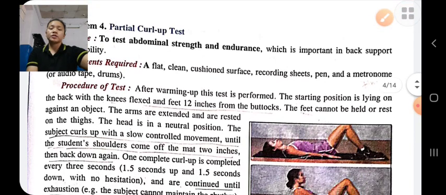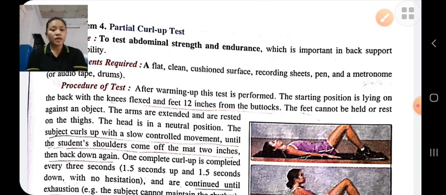Next, procedures: first he does the warming up. After warming up, he lies down on the floor in supine position. The knees are flexed, knees are bent, and the feet are 12 inches apart from the buttocks.